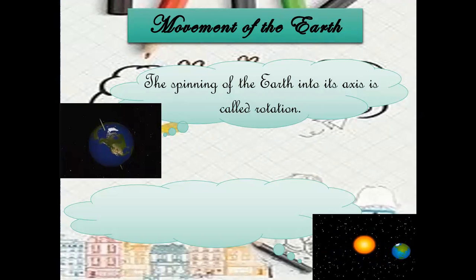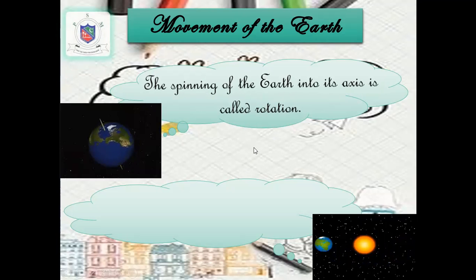The Sun is not moving, Earth is moving. Throughout the day, it appears that the Sun is slowly moving from east to west. No, it is only the Earth spinning on its axis. That is called rotation. That movement, spinning on its axis, is rotation.